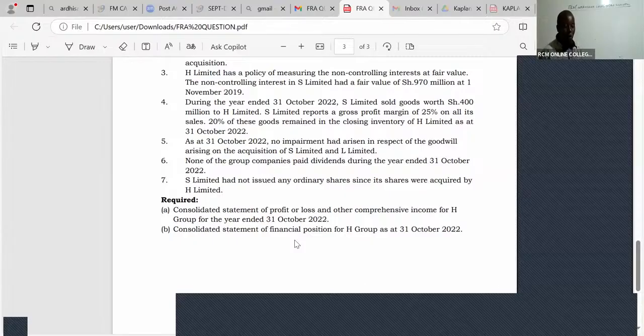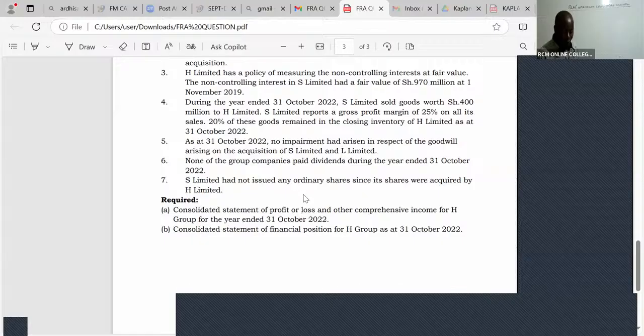What does this examiner want you to do to get a fail? This examiner wants you to take a lot of time doing this question. Many students will take more than 2 hours. Whenever the examiner asks for consolidations of the profit and loss and of the statements of financial position, many students will take at least 1.5 hours. You should never fall into the trap of doing one question for more than 37 minutes, because time management is key, ladies and gentlemen.